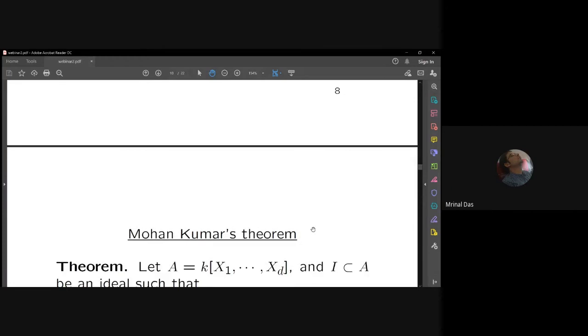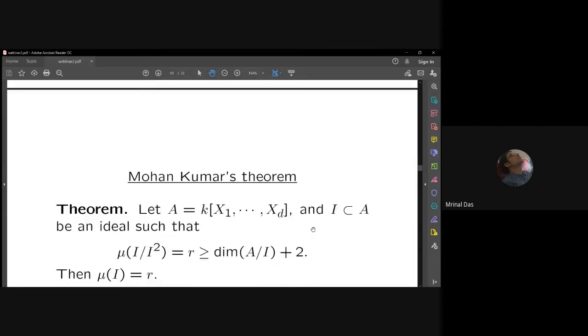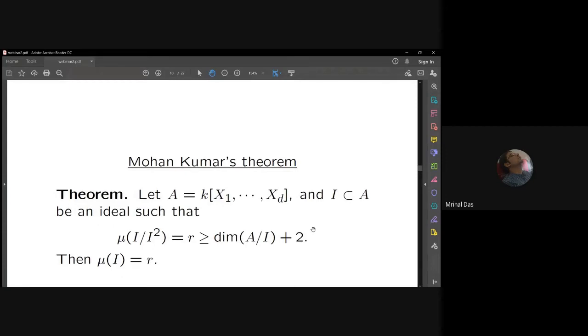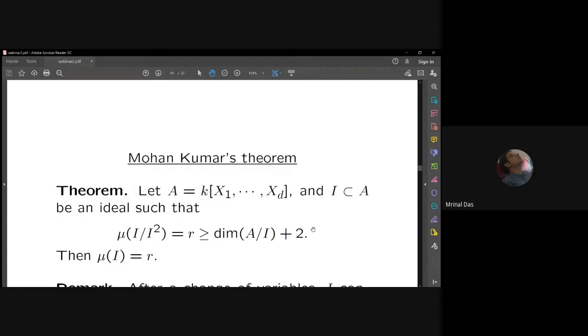Okay. Now, what did Mohan Kumar prove? Mohan Kumar proved the following result. So let A be the polynomial ring k[x1, x2, ..., xd], and I is an ideal of the polynomial ring such that mu(I/I square) is r, which is bigger than or equal to dimension of A/I plus 2. This is Mohan Kumar's bound. Then mu(I) is r. And I'll talk a little bit about Mohan Kumar's methods.